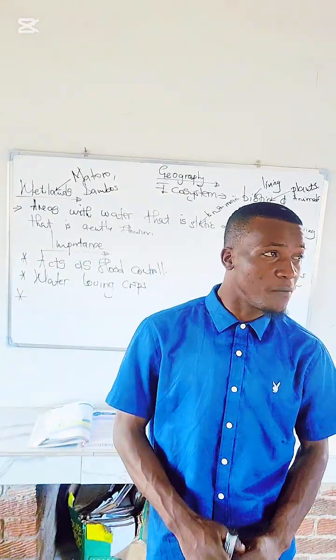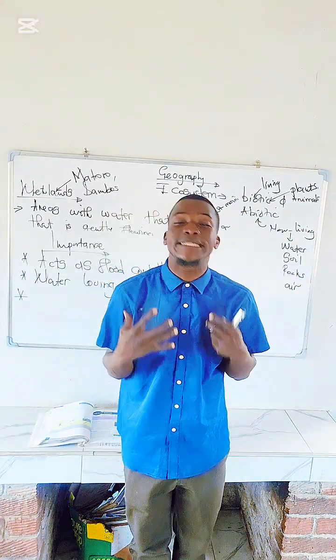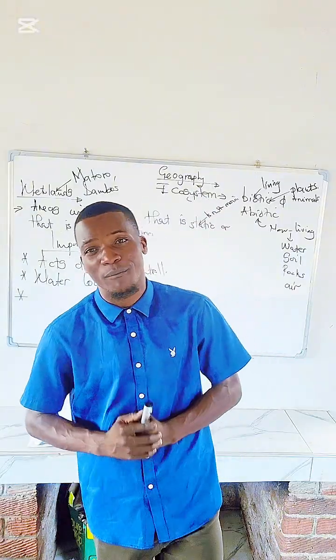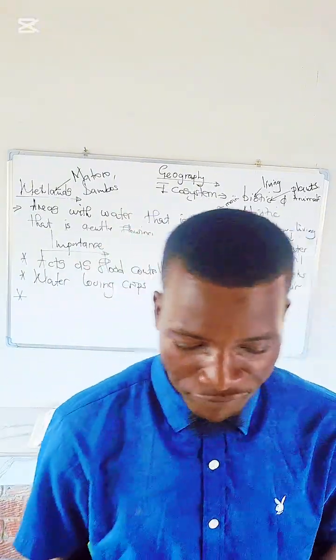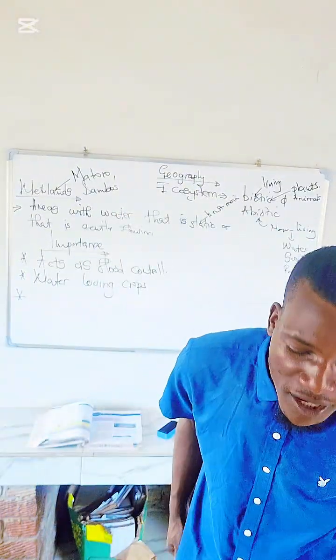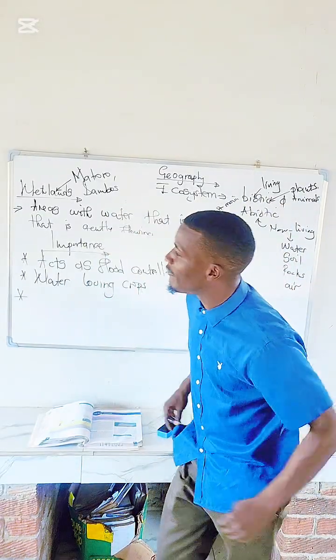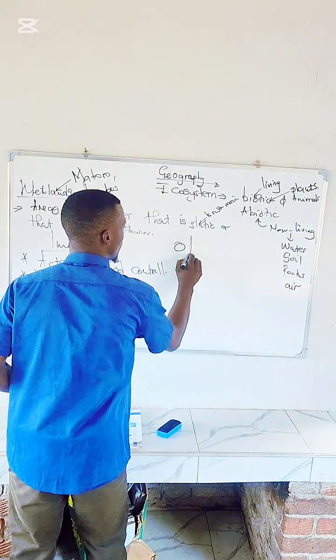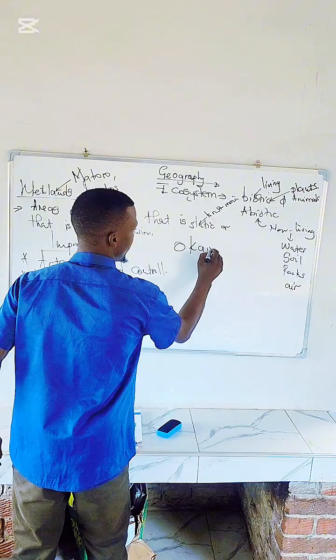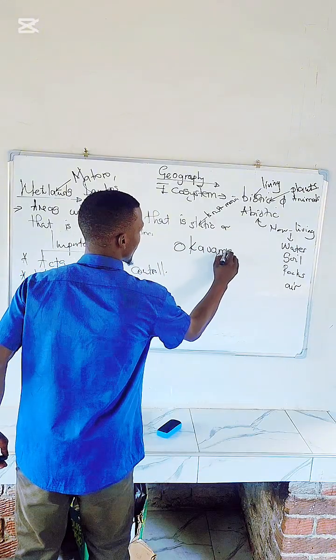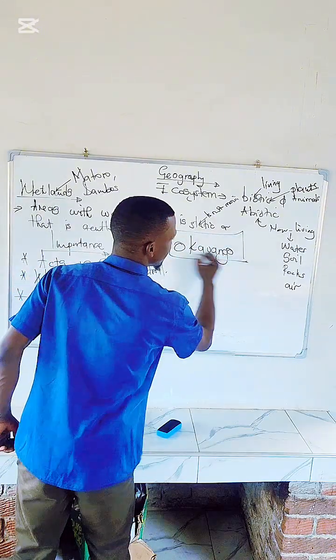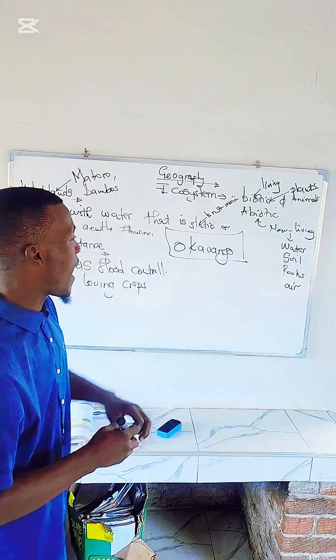And also, wetlands beautify the environment. For example, the Okavango in Botswana.